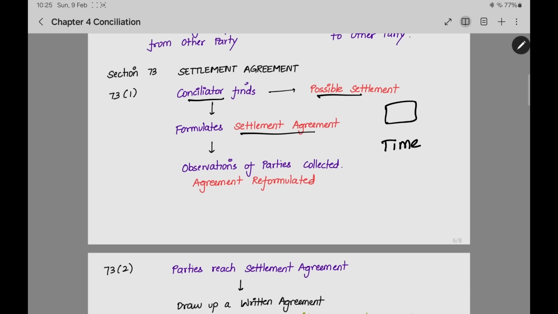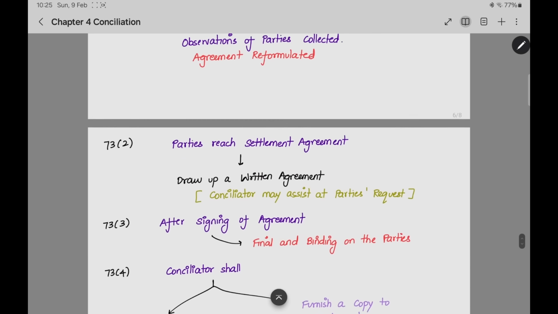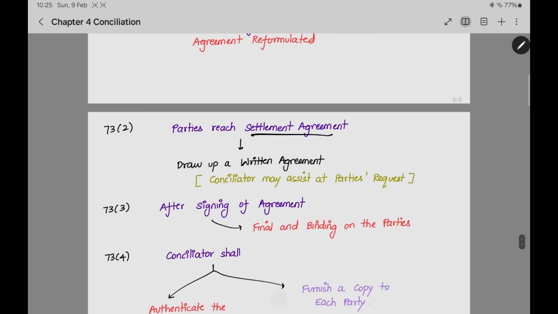And this agreement he will show to the parties. And the parties will make observations. This thing is correct, this thing is wrong. We can change the venue of the meeting. The time limit must be increased. Like that, the parties will give recommendations. That is called observation in this section. And after collecting the recommendations, the agreement will be reformulated. After making all the changes, the agreement will be prepared once again. Now, after this agreement is prepared, it is called the settlement agreement.